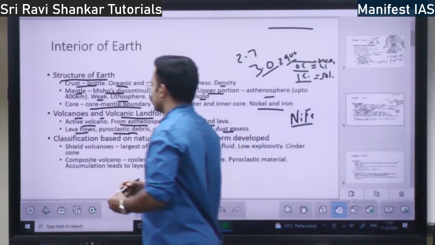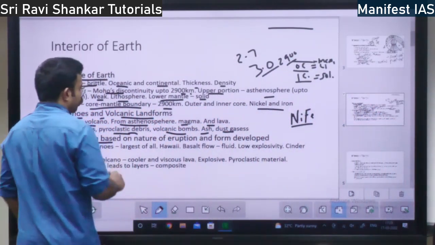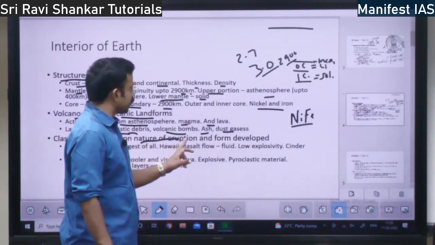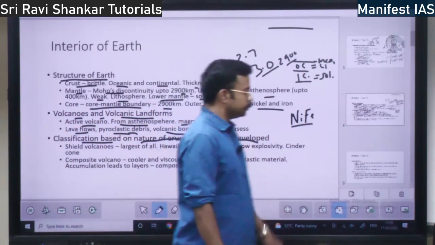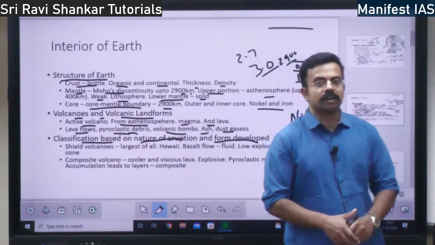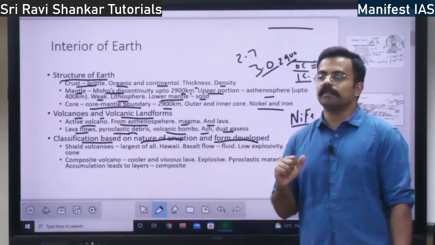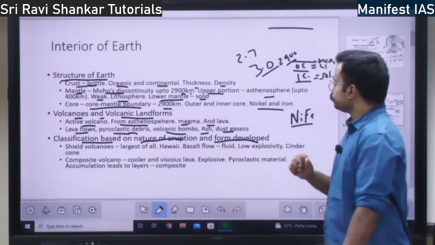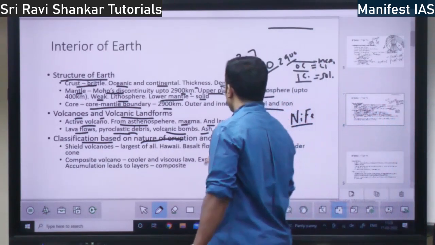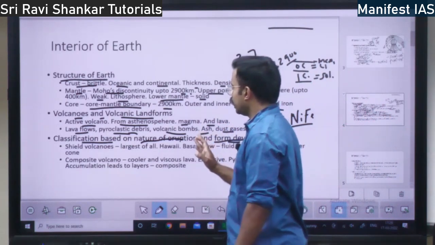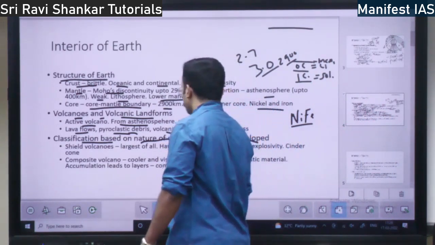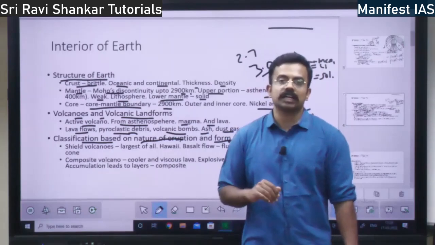So classification. We classify the volcanoes based on the nature of eruption and the form developed. What is the nature of the volcano while erupting? What form does it develop into? Based on the nature of eruption and form developed, we have shield volcanoes.